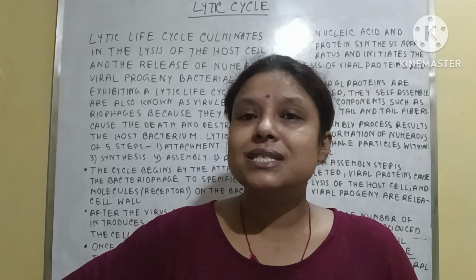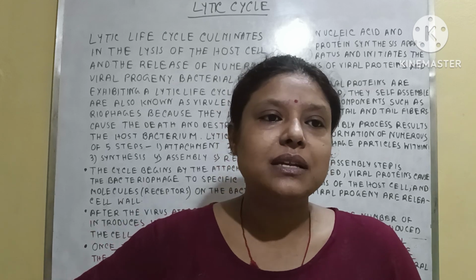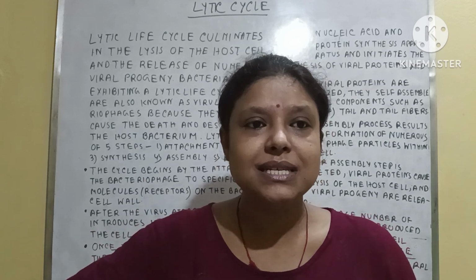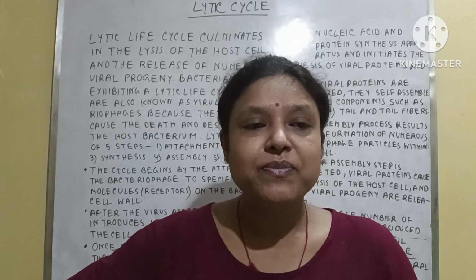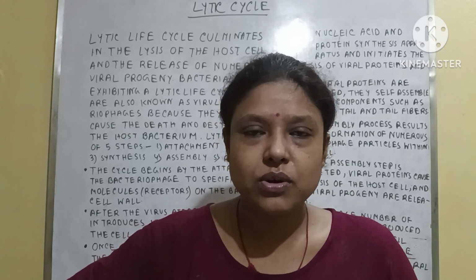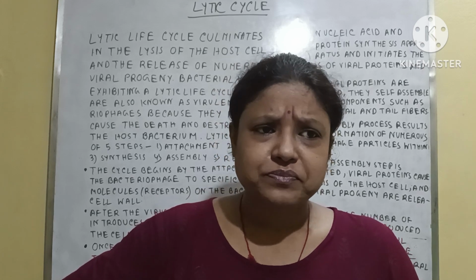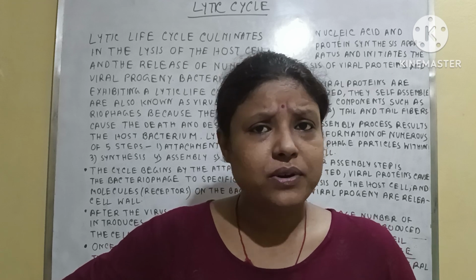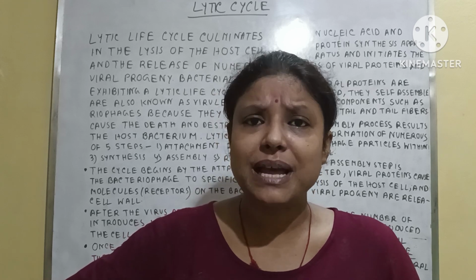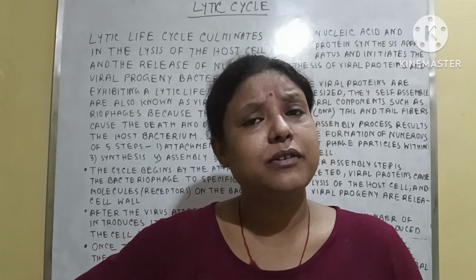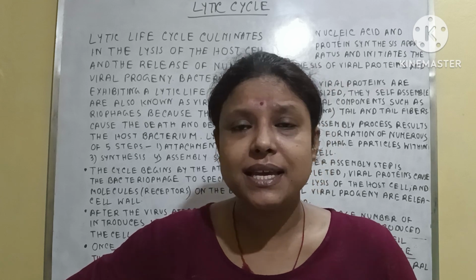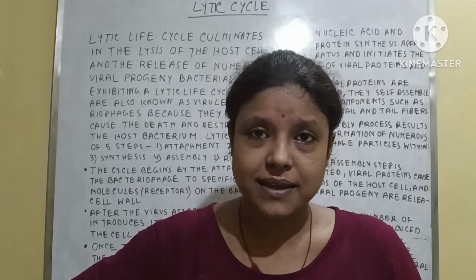So this is the Lytic cycle, and you can say this cycle is the reproductive cycle of the phage virus. Generally two kinds of reproductive life cycle are related to the phage virus. One is the Lytic cycle and another is the lysogenic cycle.